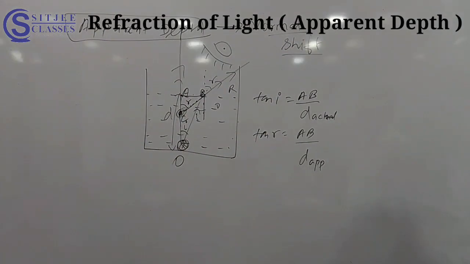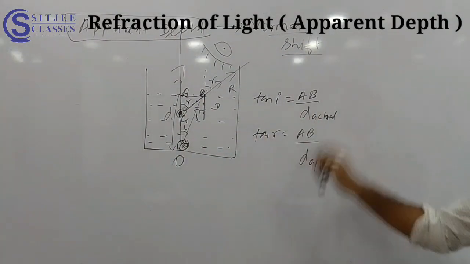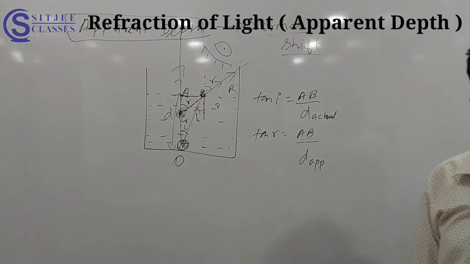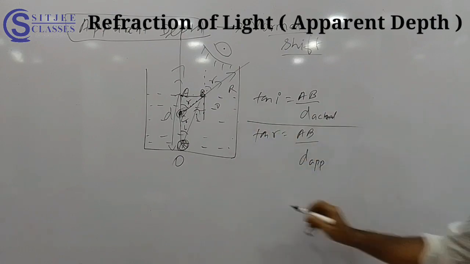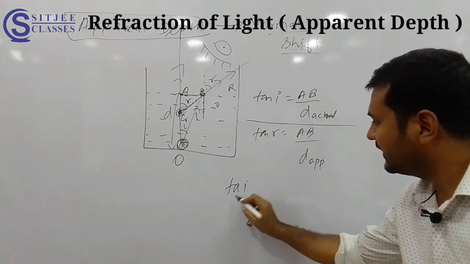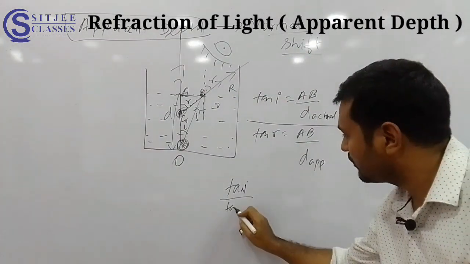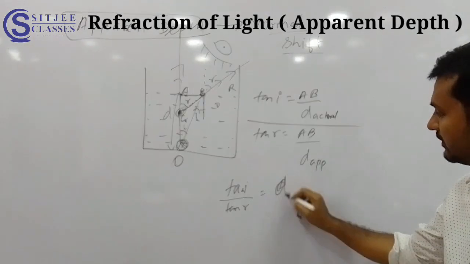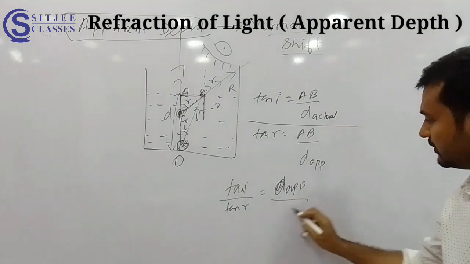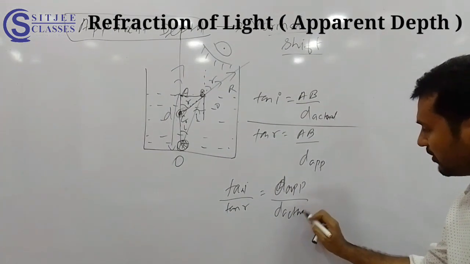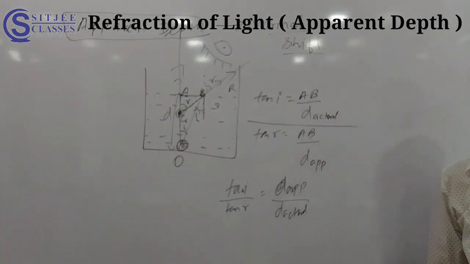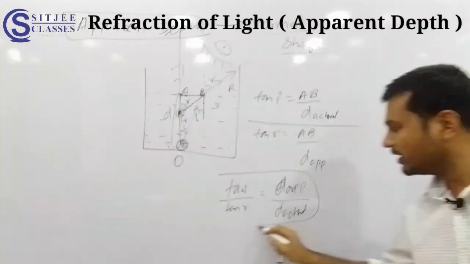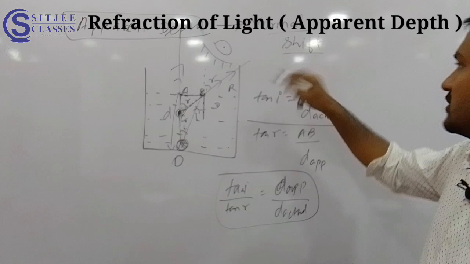Now what you can do here is, you can divide it. You can do that much, no? No problem. So divide it. So can I say here, tan I by tan R is equal to, tell me, D apparent by D actual. No problem in this because AB will get cancelled. Apparent will go. No issues. Super. Now tell me Snell's law.